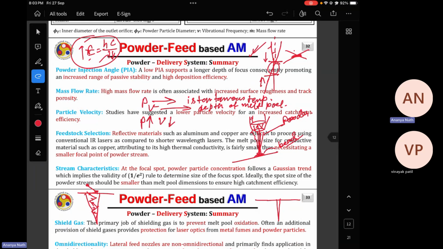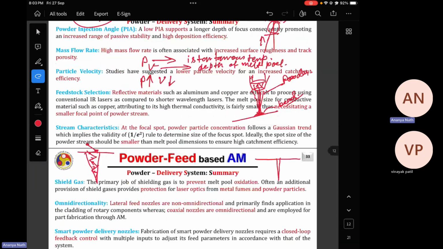So the last one is the stream characteristics. Every natural process takes place with Gaussian characteristics. Gaussian is the most natural one. So when the powder stream comes, that also comes with a Gaussian profile. If you see the laser focus spot as circular, there you have a Gaussian intensity profile. Now if you look at the powder stream, there also you see a Gaussian profile.